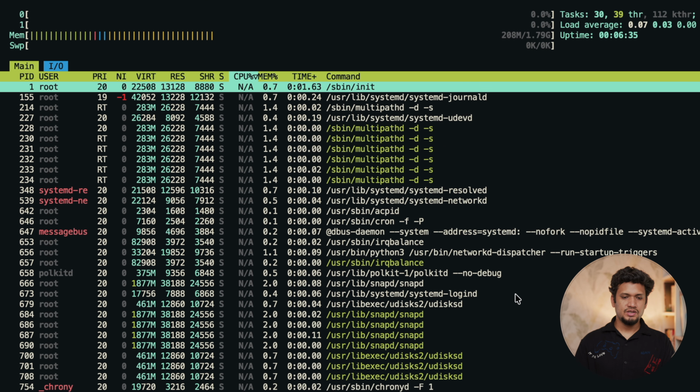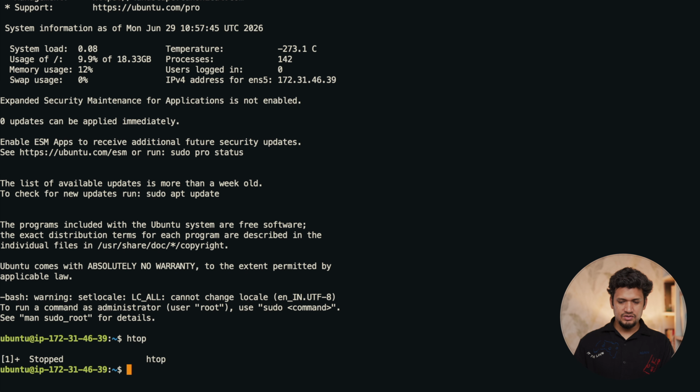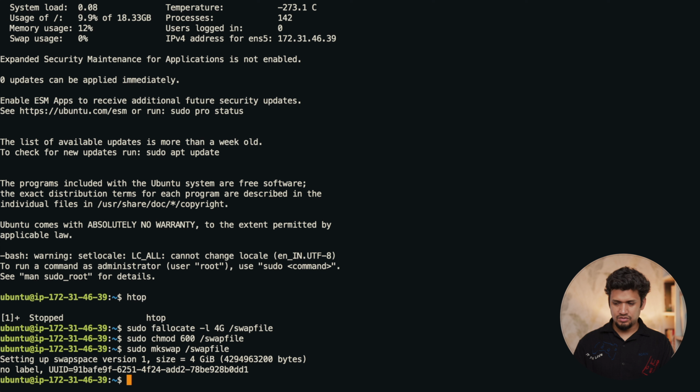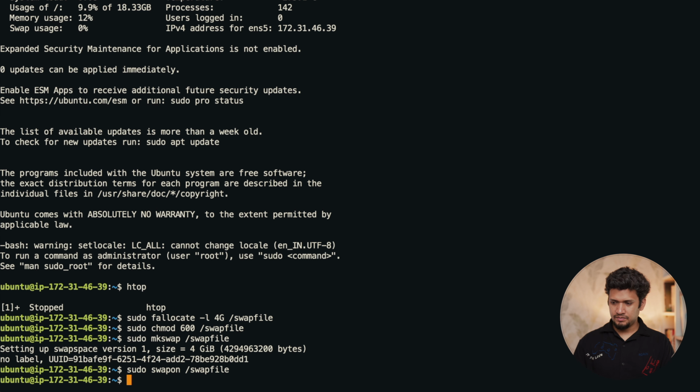Let's check the configuration. Again, 2 cores and about 2 GB of RAM, and there is no swap. Let's create the swap quickly. 4 GB swap. Set permissions on the swap, format the swap, and enable the swap.